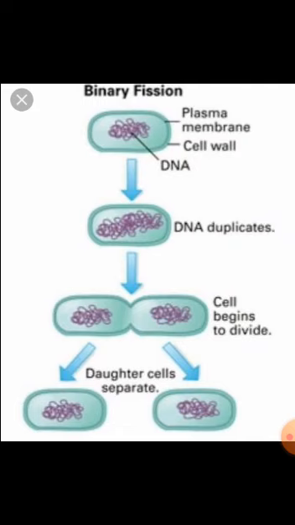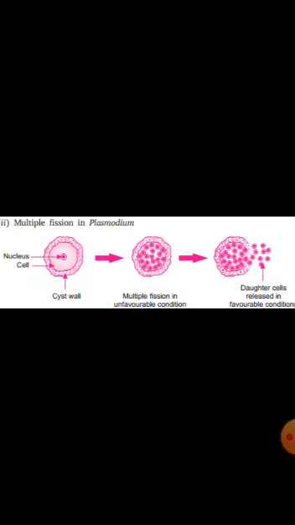Binary fission mostly occurs in unicellular organisms like bacteria, euglena, paramecium, etc. In this process, the cell divides into two equal sized daughter cells. Sometimes the parental cell also divides into many daughter cells and the process is known as multiple fission. Example, Plasmodium. Fission basically means splitting, or it's the splitting of the parental cell into two daughter cells.